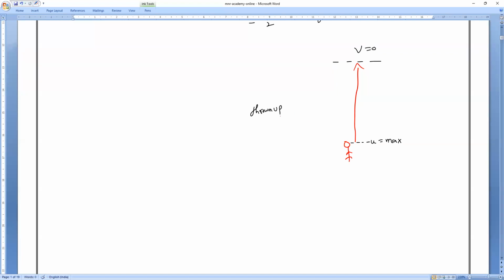When the ball is thrown up, let me take kinetic energy as EK1 and potential energy as EP1, which is 0. Next, it reaches the maximum height. Here, let me take kinetic energy as EKN and potential energy as EPN. At maximum height, velocity is 0, so kinetic energy is 0.